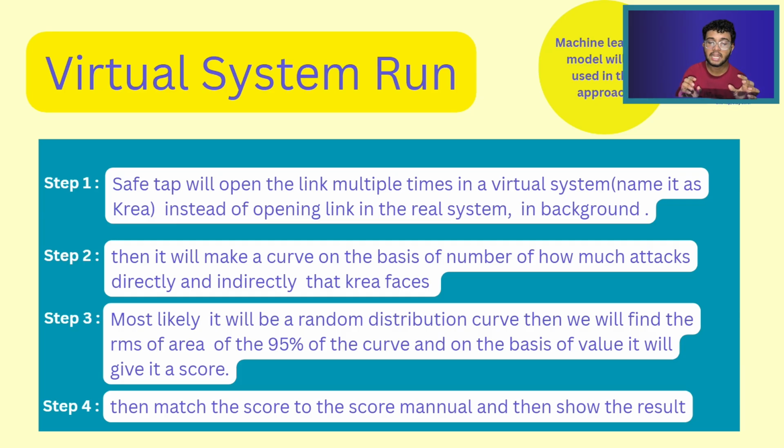So if that value is very high, then the score will be very low, and if the value is very low, then the score will be high. A high score is basically considered more safe, and a low score is considered more dangerous. And in step 4 it will give the score a color according to our score manual.